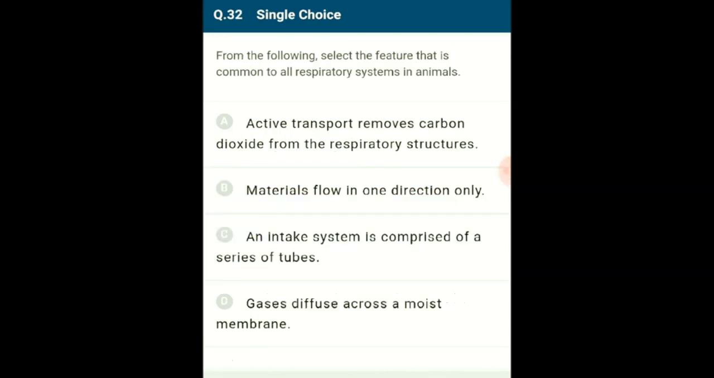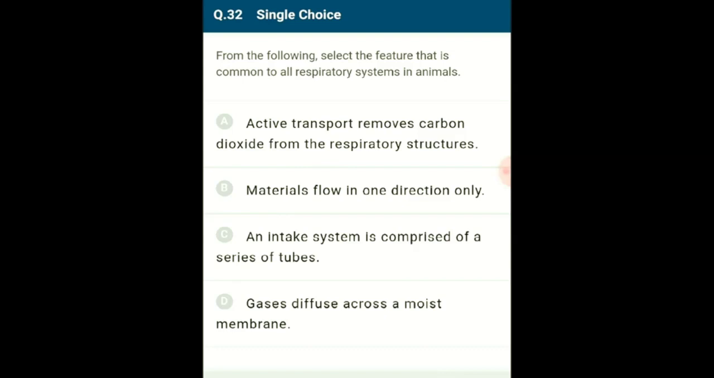Question number 32. From the following, select the feature that is common to all respiratory systems in animals. Respiratory system is responsible for the process where gaseous exchange takes place to continuously provide oxygen and remove the carbon dioxide formed in respiration. During breathing, the gaseous exchange step occurs due to a pressure gradient that follows the principle of diffusion.